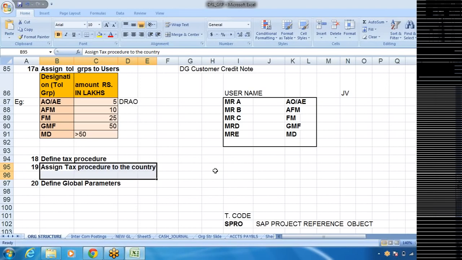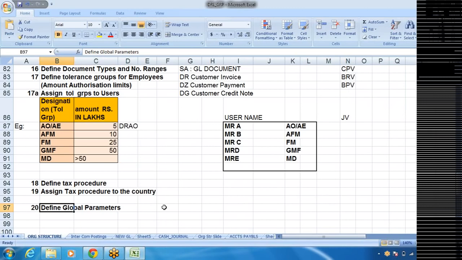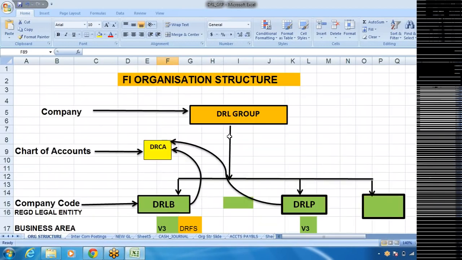Then last and final step, define global parameters. So whatever the things that we have defined here, all those things will be visible in one screen, right? Global parameters. There will be some 3 check boxes. Those check boxes that we'll tick, and what are those and what is the use of that, we'll see in the system itself, right? So these are the 21 steps that we have to define. Let us go ahead with the definition when defining the same in the SAP system.